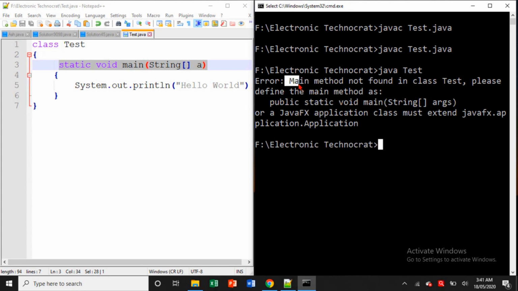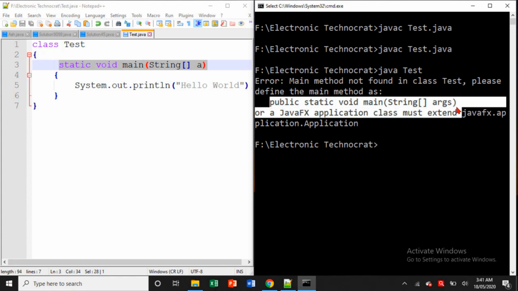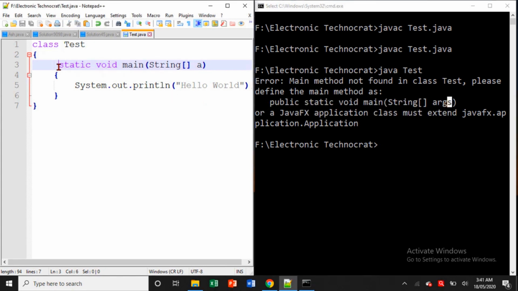Now learn this error. What does this error mean? Main method not found. But you will say, you already said this is the main method. But see, what is the actual main method? The main method is public static void main. So the JVM always looks for the entry point as public static void main. That's why it throws a runtime error stating that the public static void main method is not found, that is, the entry door is not found for the JVM. So this was the first case.